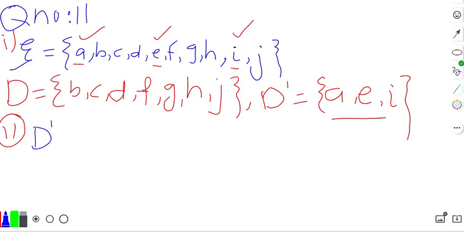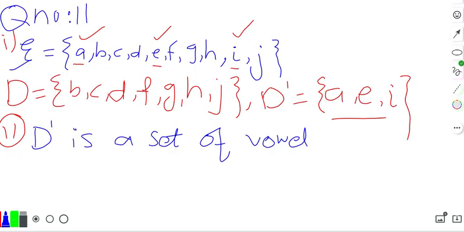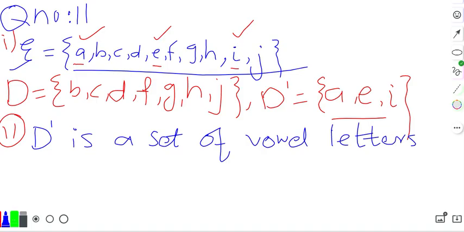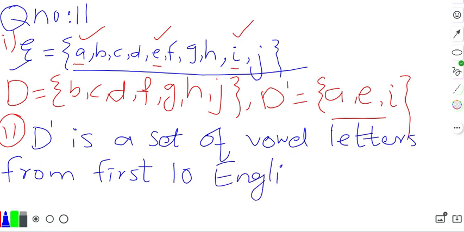D prime is a set of vowel letters, but from where did we take these vowel letters? We took these vowel letters from the first 10 English alphabets. Vowel letters from the first 10 English alphabets.